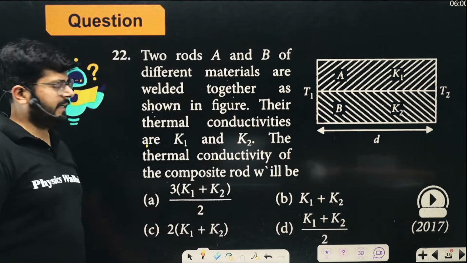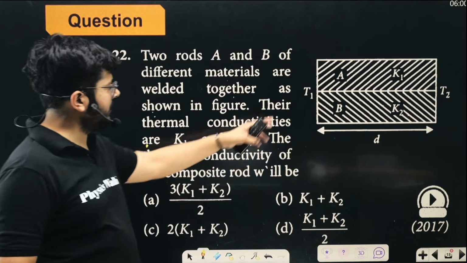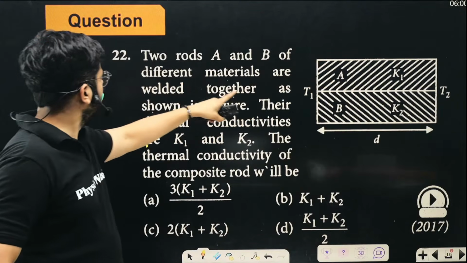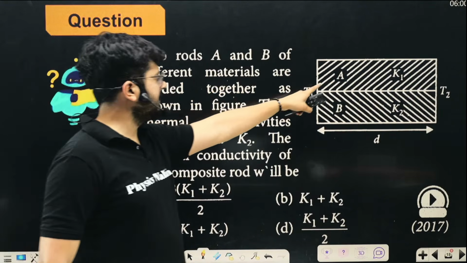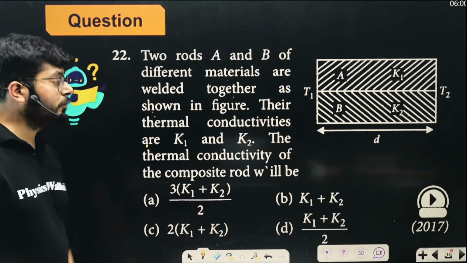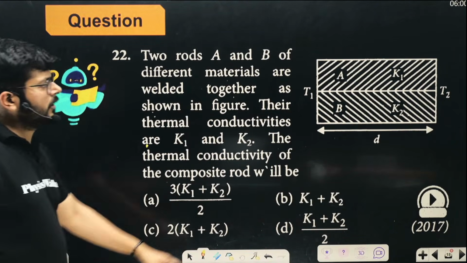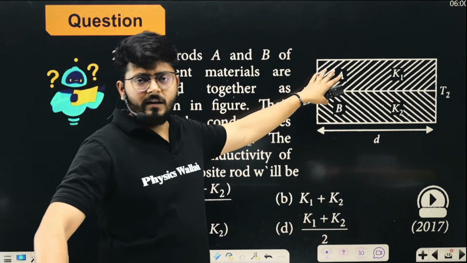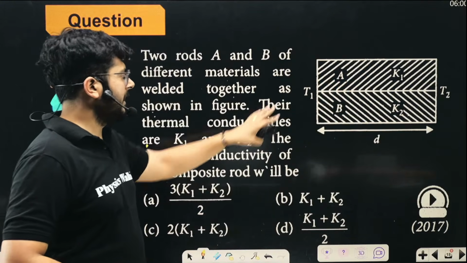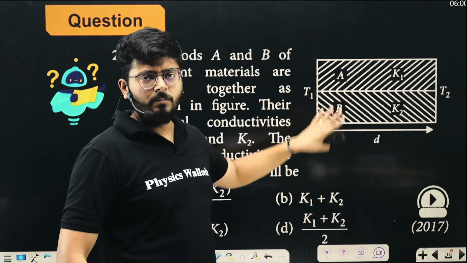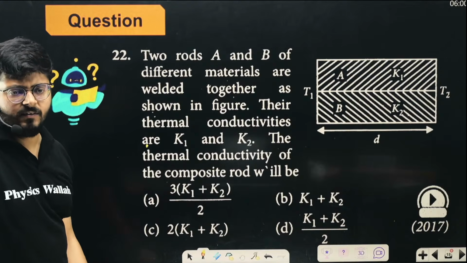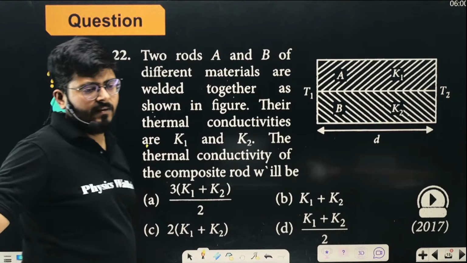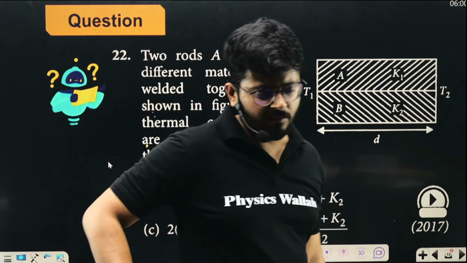Effective thermal conductivity in the parallel combination. What is the effective thermal conductivity? We can say that if this one has cross sectional area A1, and this one has cross sectional area A2, then the effective thermal conductivity will be (K1 A1 plus K2 A2) upon (A1 plus A2). It's a direct formula, you can say, right?